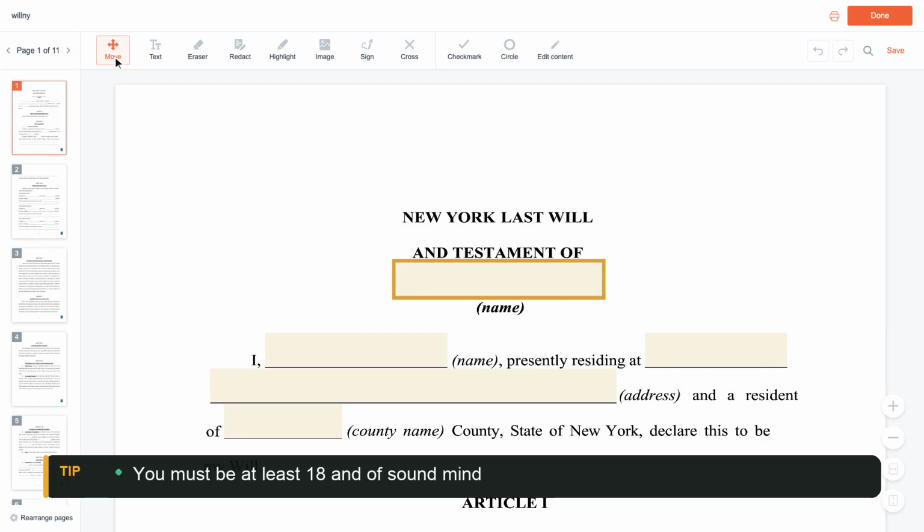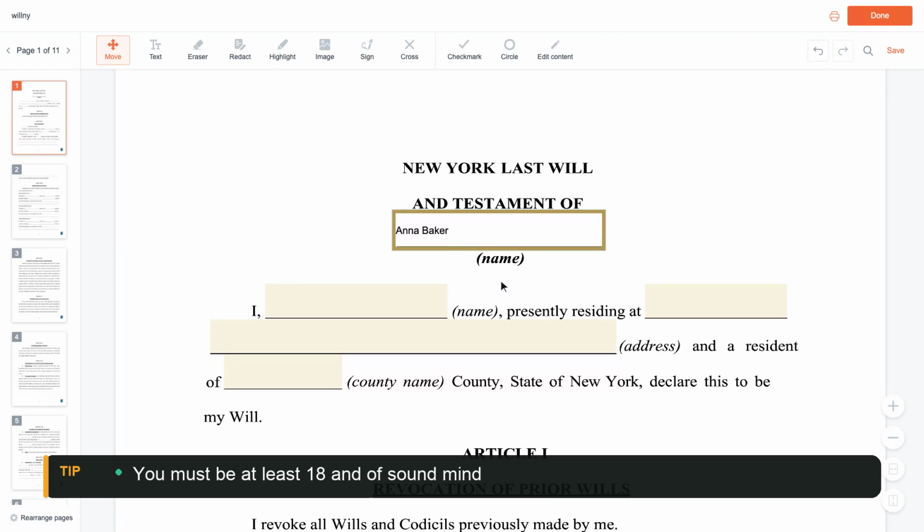Start with you, the person making the will, the testator. Type your full name at the top, then in the opening line, your name again, the city where you live, and your county. Anna Baker lives in New York, New York County.